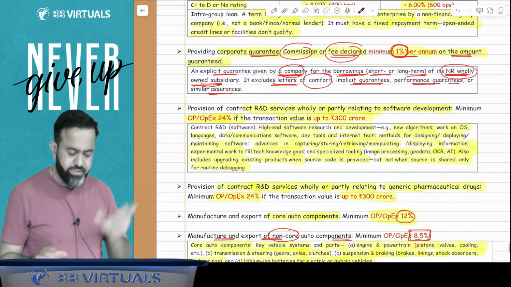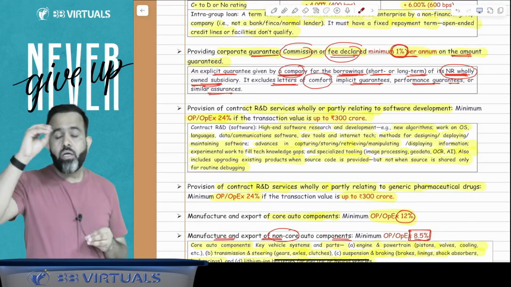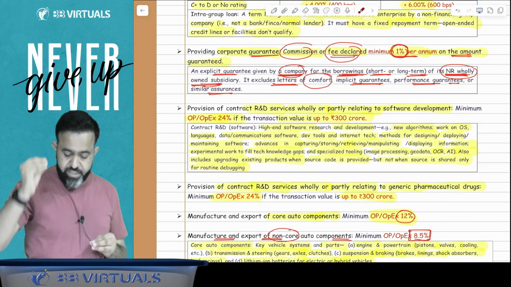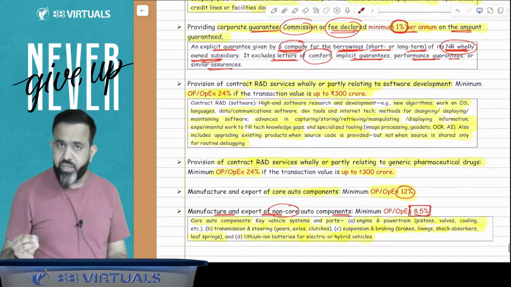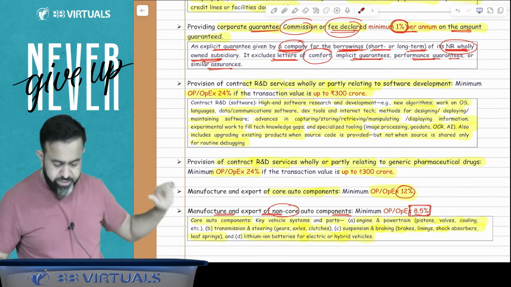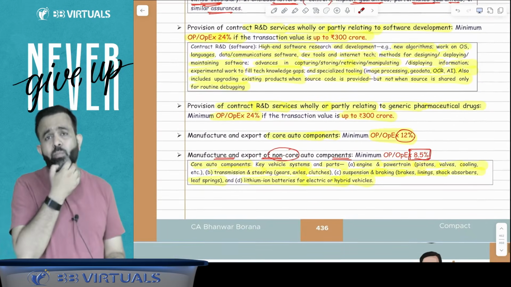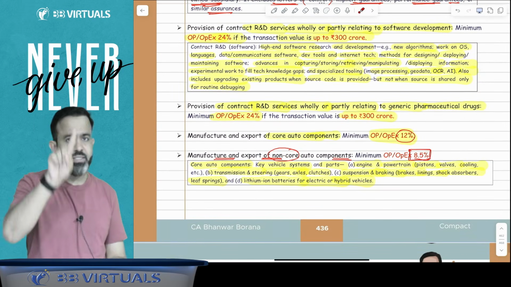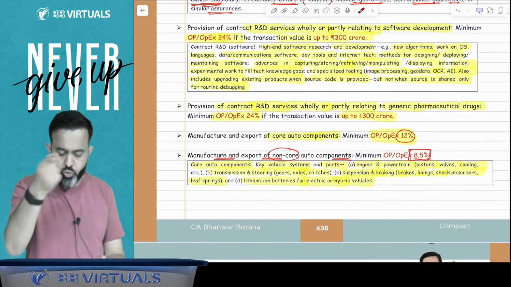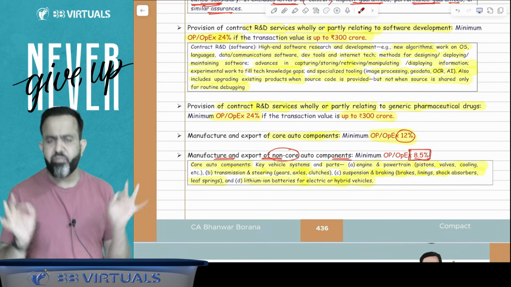And guys, next, in case of contract R&D service related to software development or related to generic pharmaceutical drugs, declare 24% profit. In case of core auto component manufacture and export, declare 12% profit. In case of non-core auto component, declare 8.5% profit.